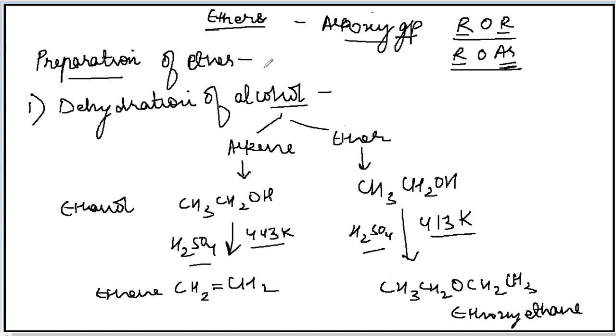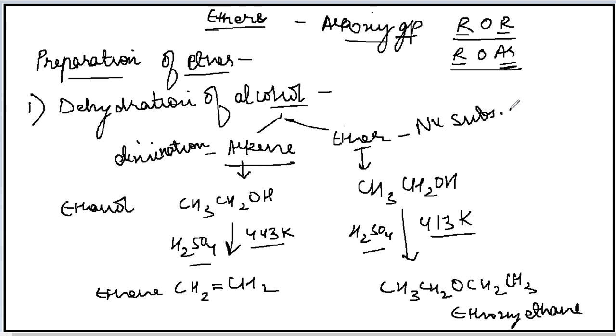So preparation of ether, the first method is by dehydration of alcohol. Dehydration can give both alkene as a product as well as ether as a product. Alkene is obtained due to the elimination reaction. Whereas the ether is obtained due to the nucleophilic substitution reaction.